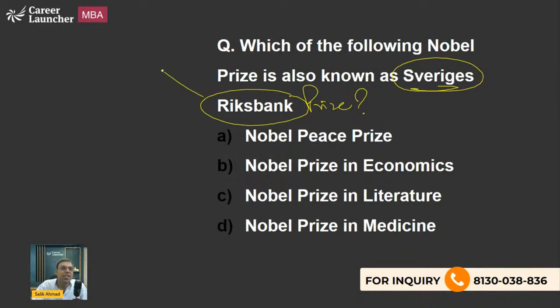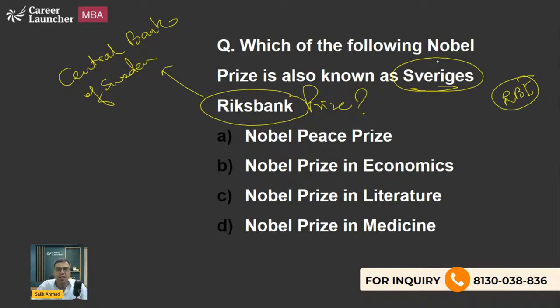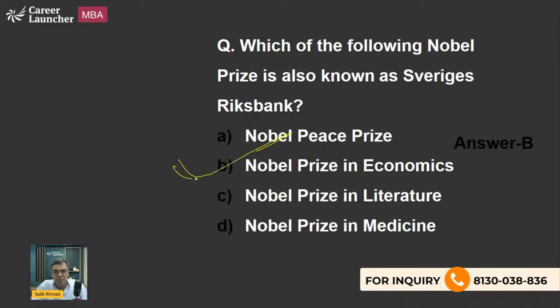Basically, Sveriges Riksbank is the name of the Central Bank of Sweden. So like we have RBI as the central bank, similarly, Sweden's central bank is called Sveriges Riksbank. And of course, when we are talking about a central bank, we must be talking about economics. So B is the right answer to this question.